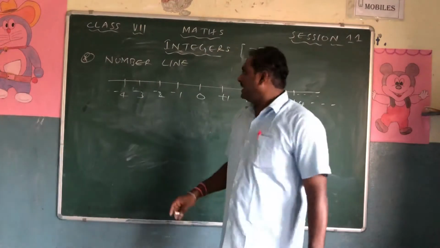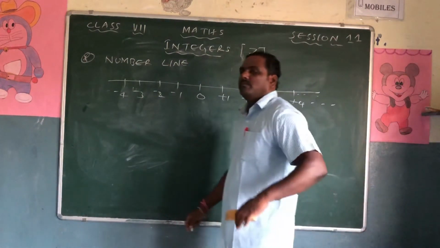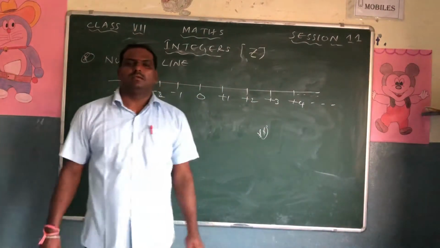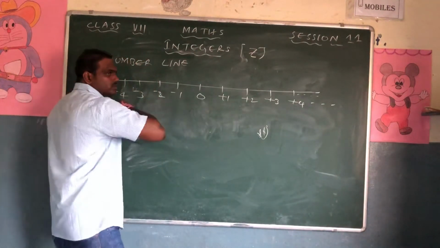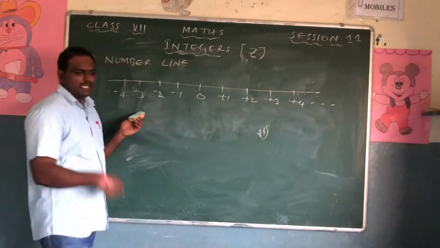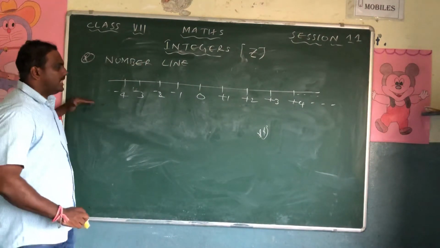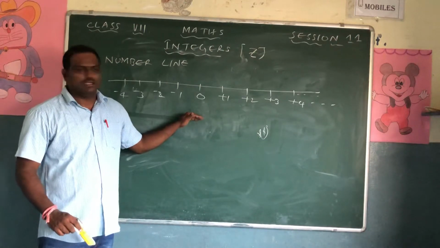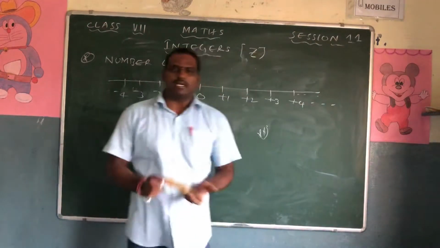The next main important point: which value is bigger. This is important. I will repeat the statement again. In the case of negative numbers, the value towards the 0 is bigger. In the case of positive numbers, the value away from the 0 is bigger.